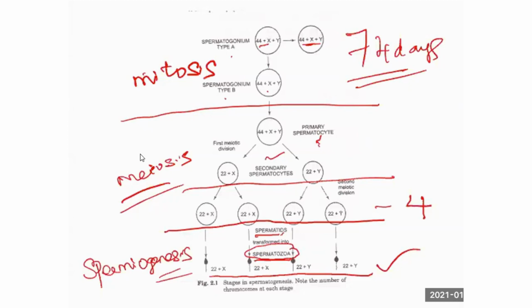It is at atmospheric temperature. So you have to do some processing, make it a sensitized one. You have to treat it with some enzymes so that it should lyse the zona pellucida of the ovum, thereby fertilization should take place. So that procedure, what is happening after ejaculation into the female genital tract during normal intercourse, is called capacitation of sperm.